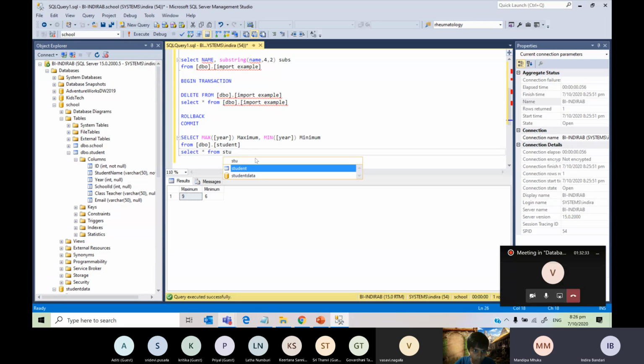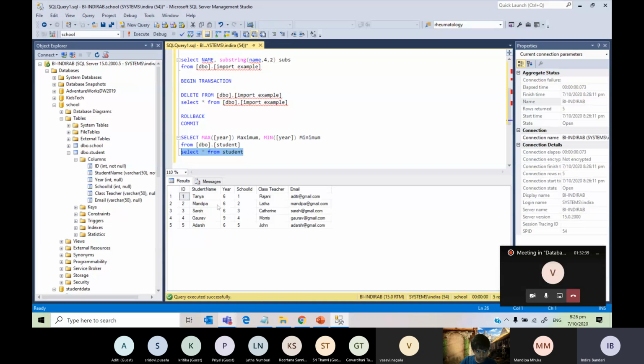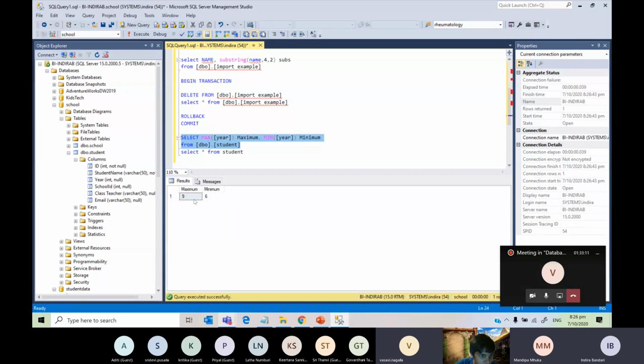To answer last year's question, first we have to go and run the student table, see what is there. See here, there are 2 values for year, 6 and 9. Minimum will get you the lowest and maximum will get you the highest. Which out of 6 and 9 is the lowest? 6. And which is the highest? 9. So when you run this query, you get the highest as maximum 9 and lowest as minimum 6.